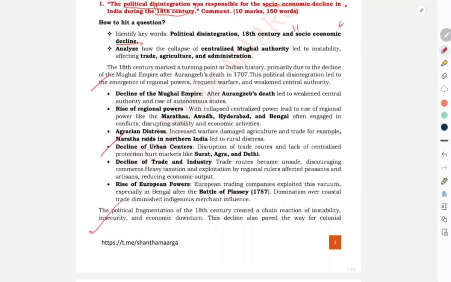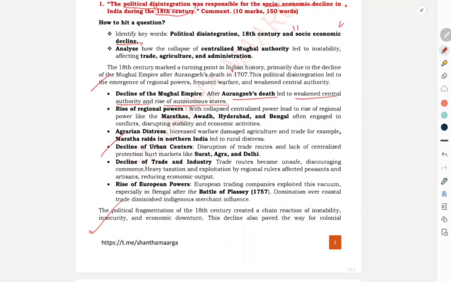First, the decline of the Mughal Empire. The death of Aurangzeb led to weak central authority and the rise of autonomous states. After the death of Aurangzeb, there were inefficient successors. As I told, he was succeeded by his third son, Azam Shah, who was there only till June 1707.